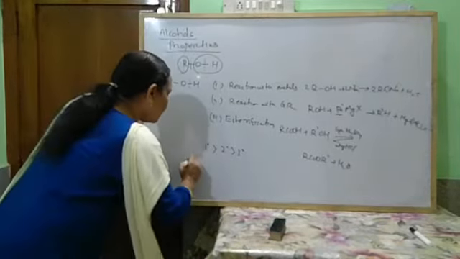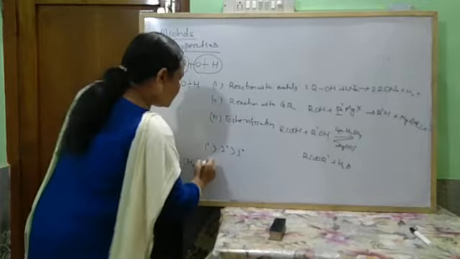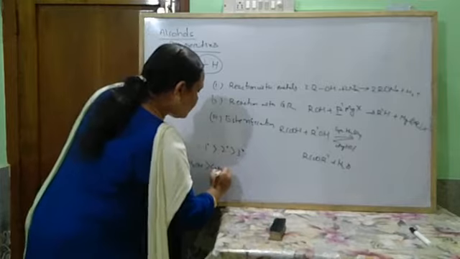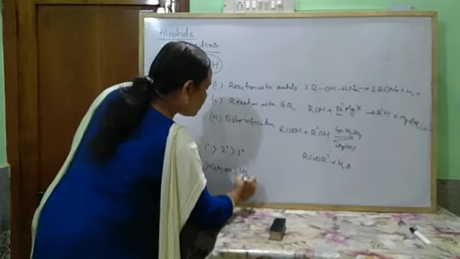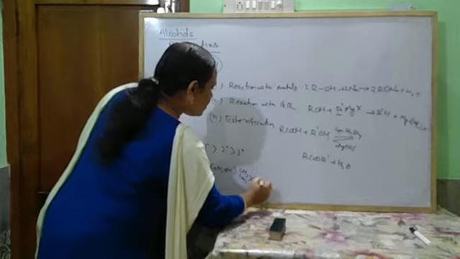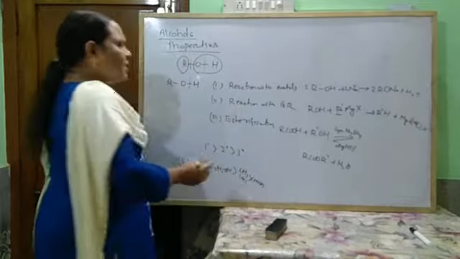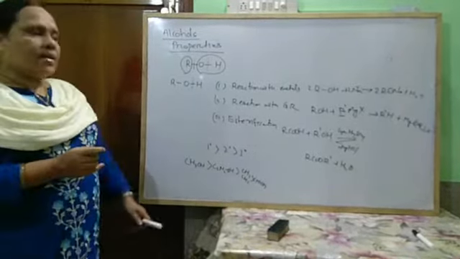For example, methyl alcohol esterifies faster than ethyl alcohol, than isopropyl alcohol, than tertiary butyl alcohol. This is the rate of esterification of different alcohols.